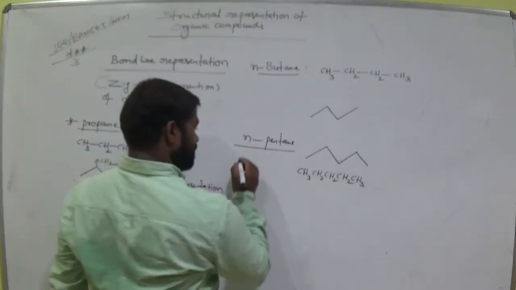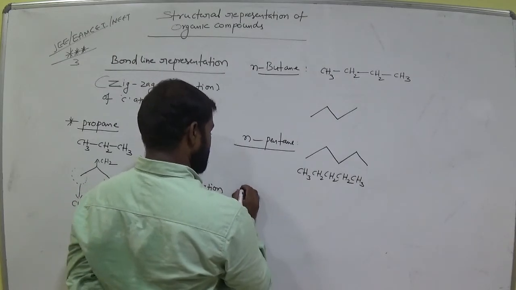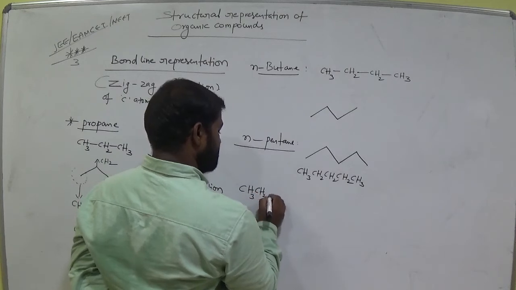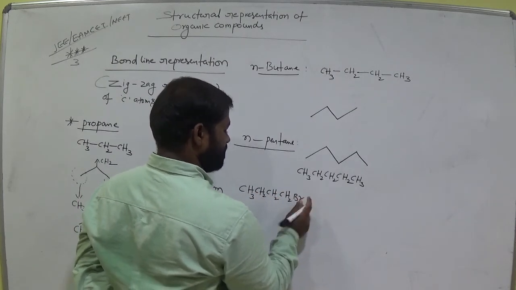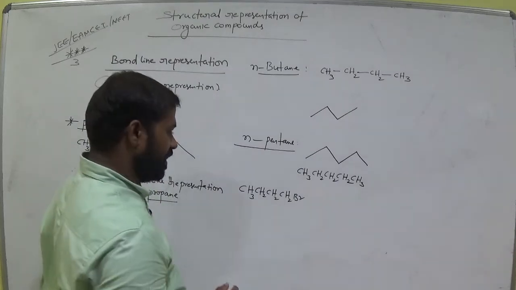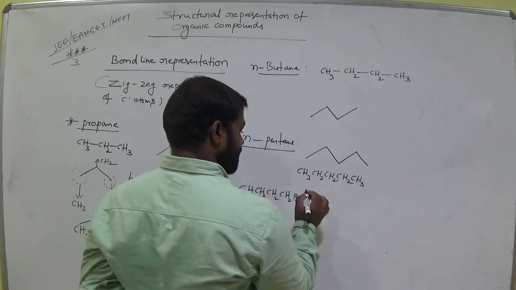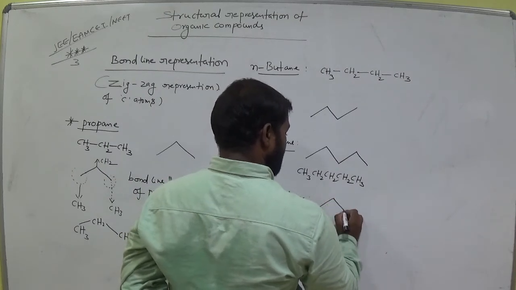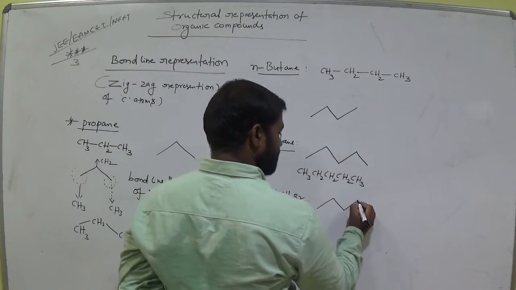Now CH3, CH2, bromine. How many carbons first? 1, 2, 3, 4. Am I right? In the fourth carbon, what is the atom present?